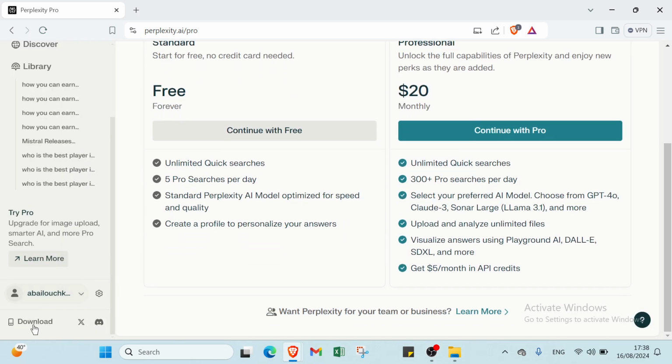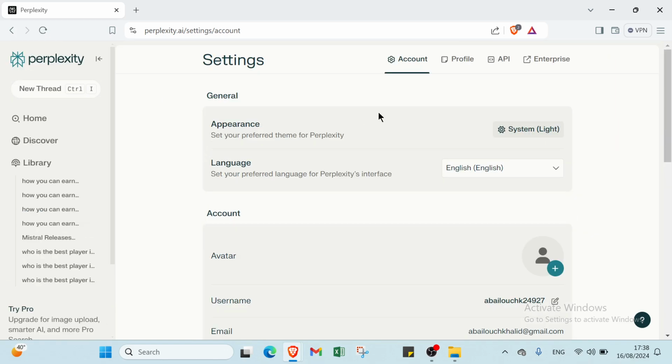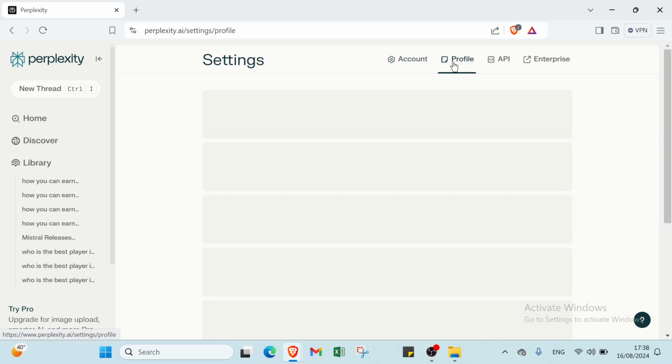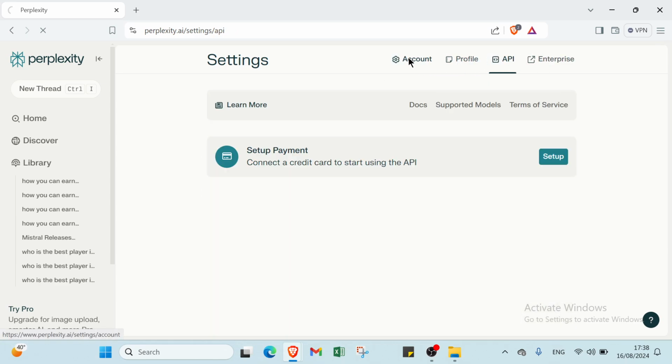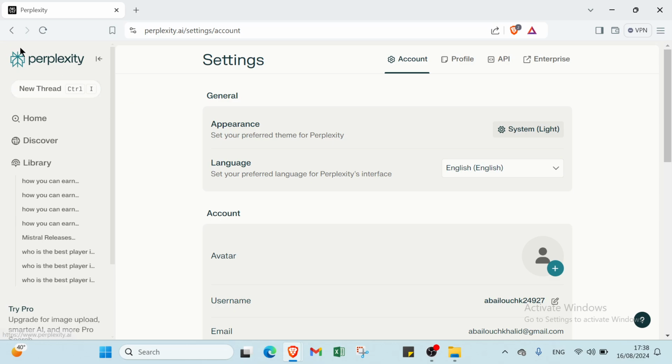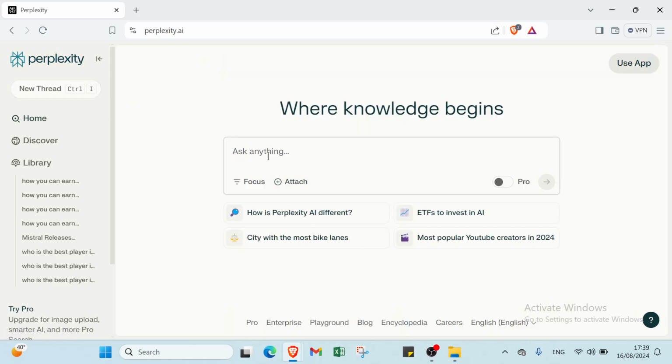Then we have here talent, and also we have here choose the one you want, and then you have settings here. You have here account, profile, API, enterprise also. And here we have ask anything.